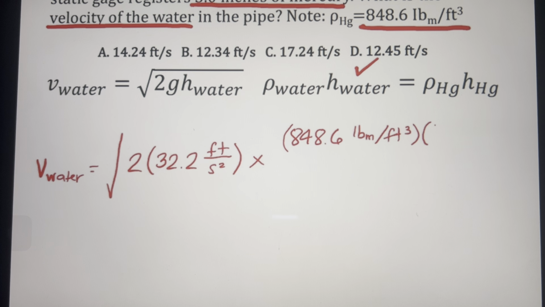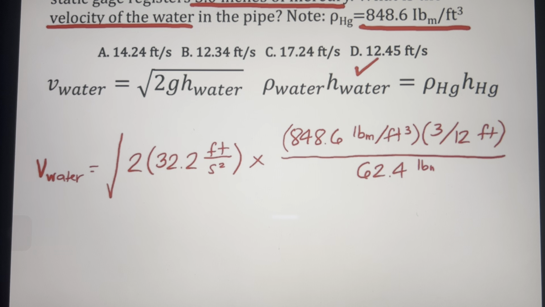We must convert this directly into feet, so 3 inches to feet, we divide by 12. So that is rho times h of our mercury. Then we divide this by the density of water, which is 62.4 pound mass per cubic feet.